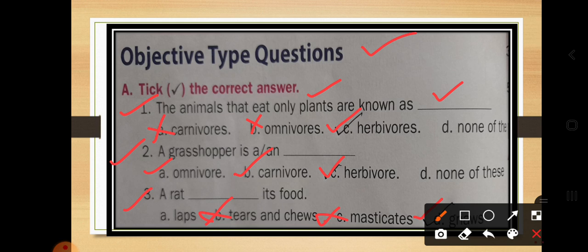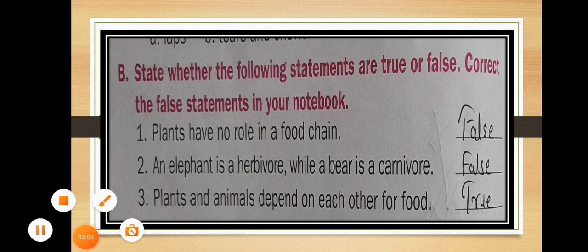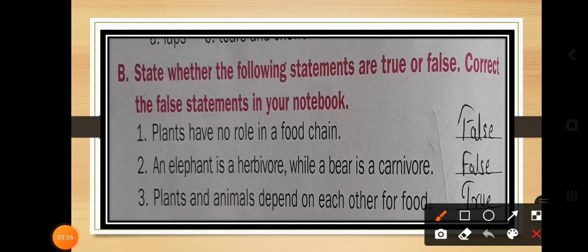Now we are going to solve our next part, the true or false. Here we have to state whether the following statements are true or false, and correct the false statements in your notebook. If the statement is false, then you have to write the correct answer in your textbook. The first question: plants have no role in a food chain.